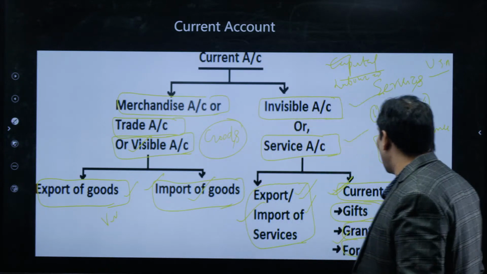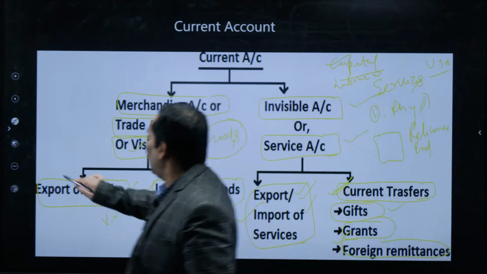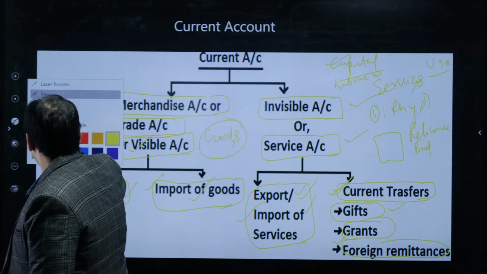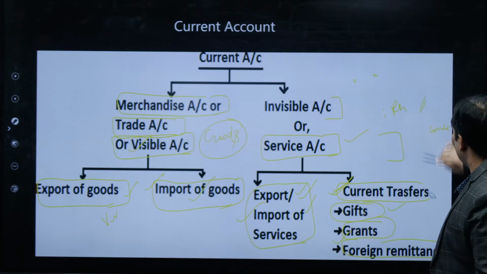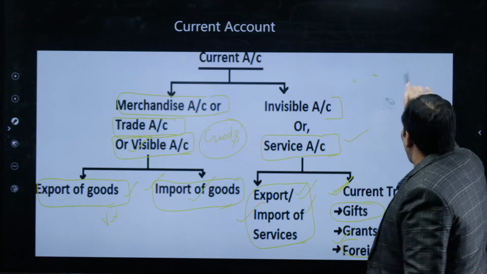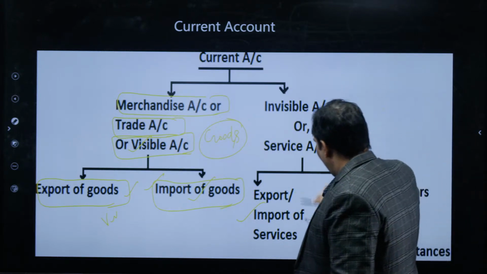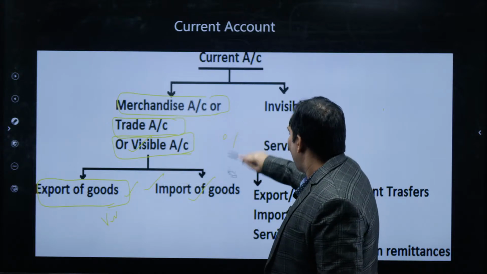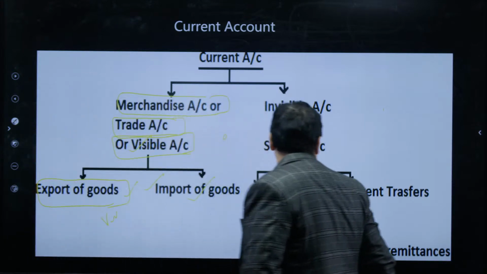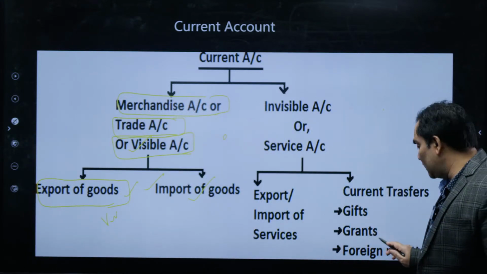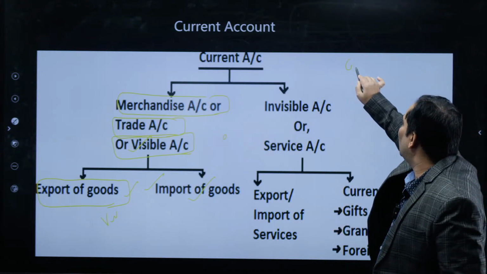What is included under the current transfer? The current transfer, gifts are included. Let me explain what is the meaning of it. So when we talk about a current transfer, it is gifts, grants, donations and remittances. So what is the meaning of gift? Gift means